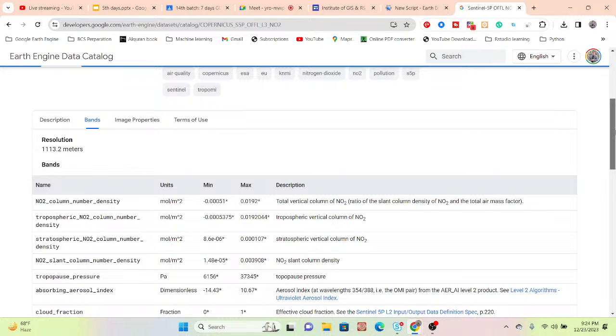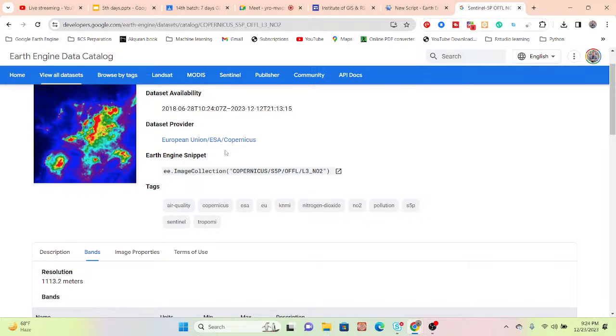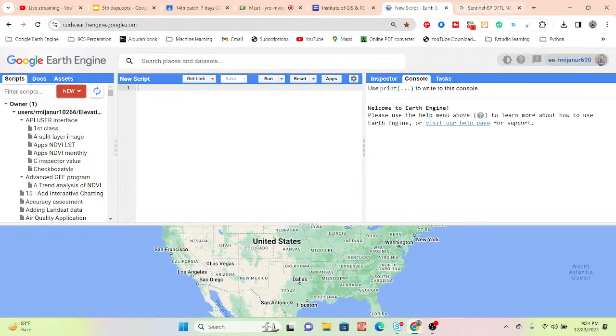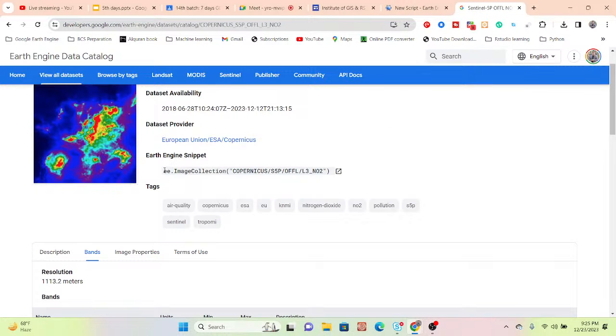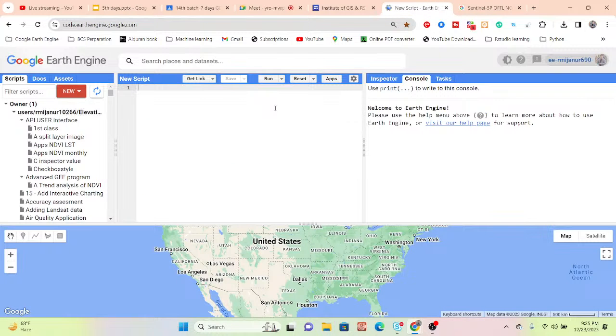When you want to use this dataset, first of all you need to import it in your code editor. It's a very easy process, we already know about that. Simply copy this snippet ID and paste it in your code editor. Then you can put any variable name. Suppose I put the name NO2. Here you can see I simply import the full image collection and store it in this variable NO2.